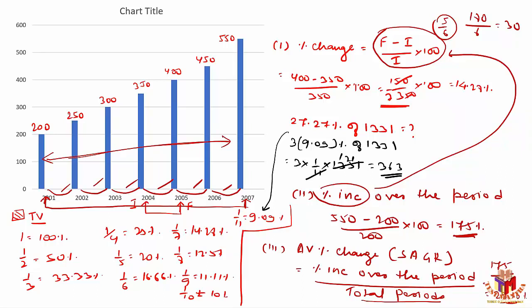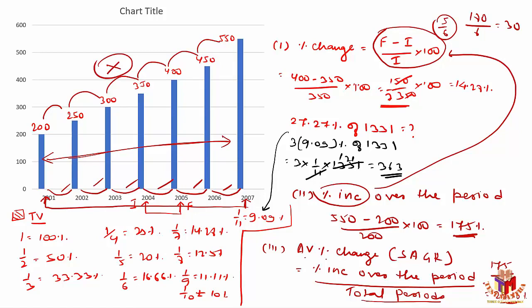Second common mistake: people find the percentage increase here, then the percentage increase here, then here, here, and here. Then they take the average of those values. Do not do this. That's a very common mistake people make.